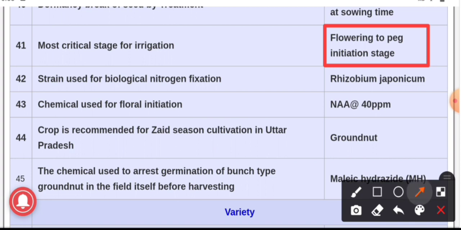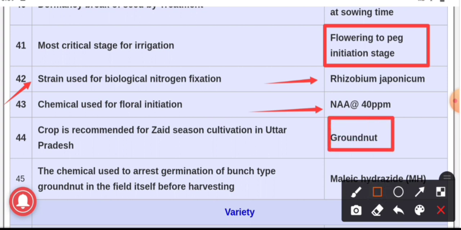Question number 42. The strain which is used for biological nitrogen fixation, and the answer is Rhizobium japonicum. Question number 43. The chemical which is used for floral initiation is NAA at the rate of 40 ppm. Question number 44. The crop which is recommended for Zaid season cultivation in Uttar Pradesh is groundnut. Next question, question number 45.